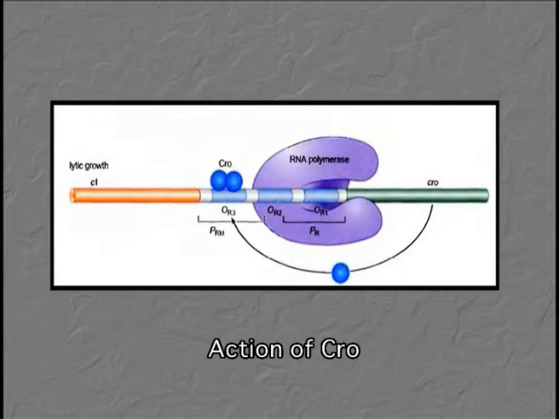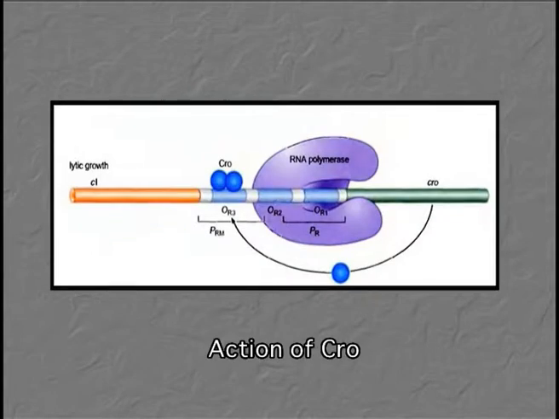But binding of CRO restricts the synthesis of repressor. Why? Because its binding affinity is more towards the OR3 site, and once this OR3 site is blocked, synthesis from PRM is restricted. So CRO protein first restricts the synthesis of repressor, and when its own synthesis reaches a threshold level,